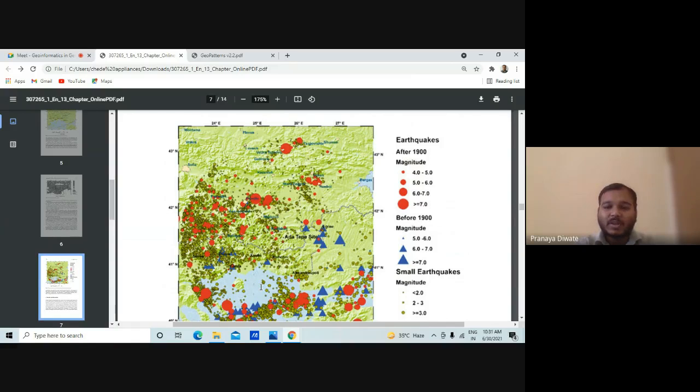So why is it not that much used? Because in earlier days, before the 19th century, you didn't have the Richter scale, you didn't have magnitude, and you didn't have accurate instruments to measure this data. So whatever is written is just relatively based studies. It means this earthquake was a major earthquake, or more devastating than the previous one, and so on. So this is how you can have different kinds of data sets.